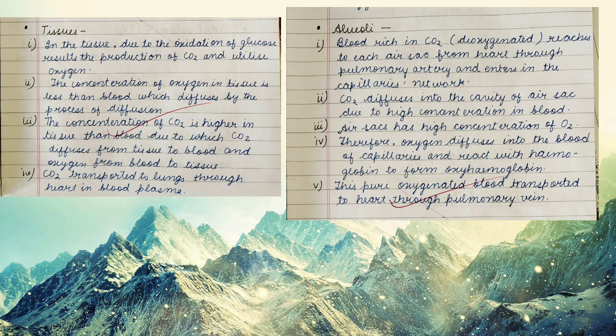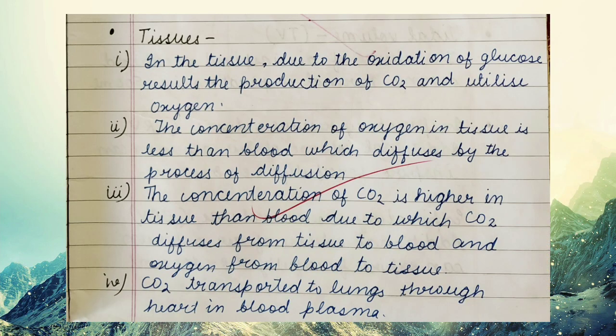Now what happens in our body tissue? Children, in our body there is oxidation of glucose taking place, which results in a large amount of carbon dioxide. During the oxidation of glucose, oxygen is consumed in our body cells. So at that time the concentration of oxygen in the tissue is less. Obviously oxygen is being consumed and carbon dioxide keeps being produced, so at that time the oxygen concentration is less in the tissue than in the blood, which diffuses by the process of diffusion.